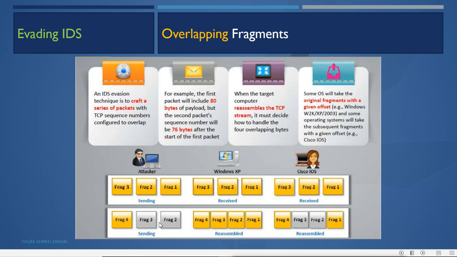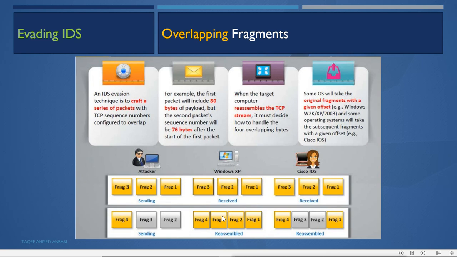Now what happens in the IDS? The IDS will not understand what is happening, because when it combines these false packets, it will get nothing. But the Windows machine will combine these 4 original packets, and it will ignore the false packets which come after the first 1, 2, 3.